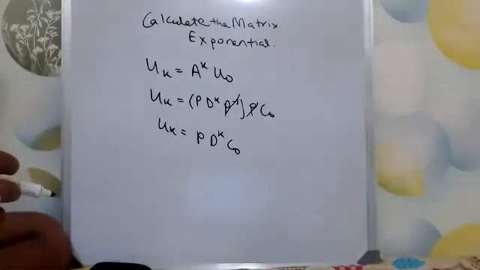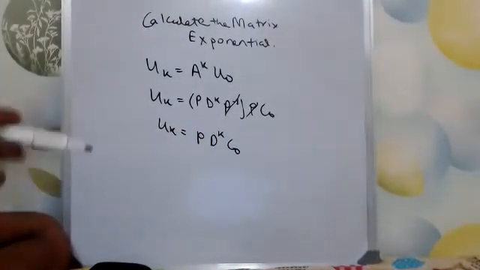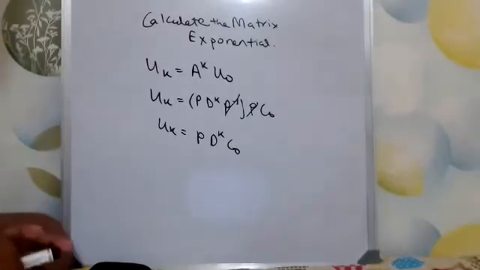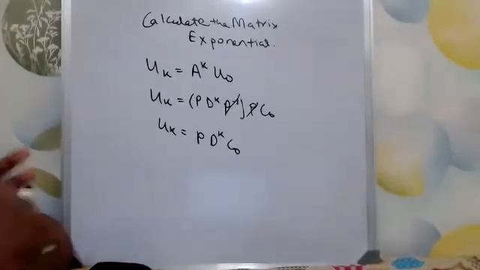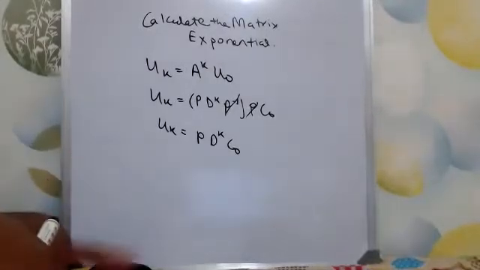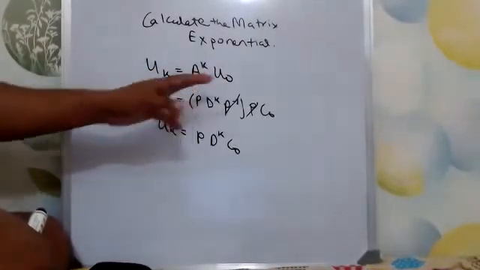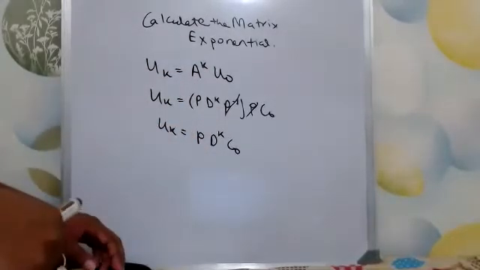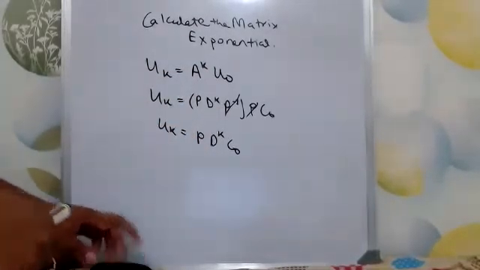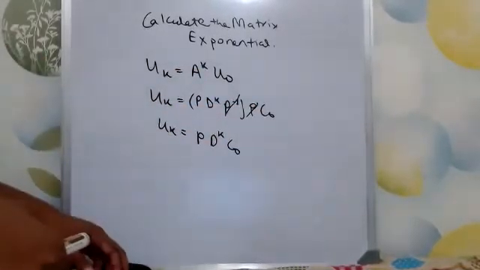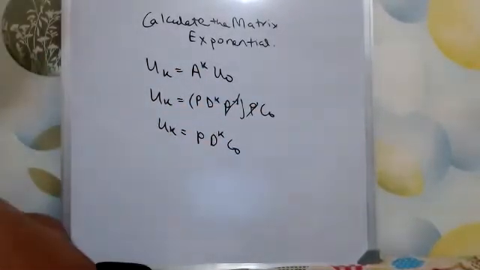This was the difference equation. These are the theories. I hope you are able to recall. If you did not, then you have to revise the difference equation and come back here. The difference equation is Uk equals A to the power k into U0, and then A to the power k can be done by diagonal eigenvalue decomposition, D raised to the power k, and then U0 can be represented as P C0, and then ultimately this.